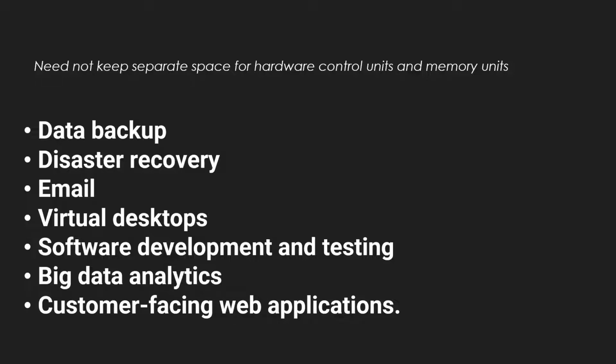Data backup is nothing but if we provide some data, we need to be able to get it back, like if we are cleaning up the system, then we need to get back some of the important files which can be used as a backup. Disaster recovery is if by mistake the data gets removed or deleted, then the data can be recovered with the help of disaster recovery. And email is the place where we put mails and letters to people, which may be confidential or for general purpose.